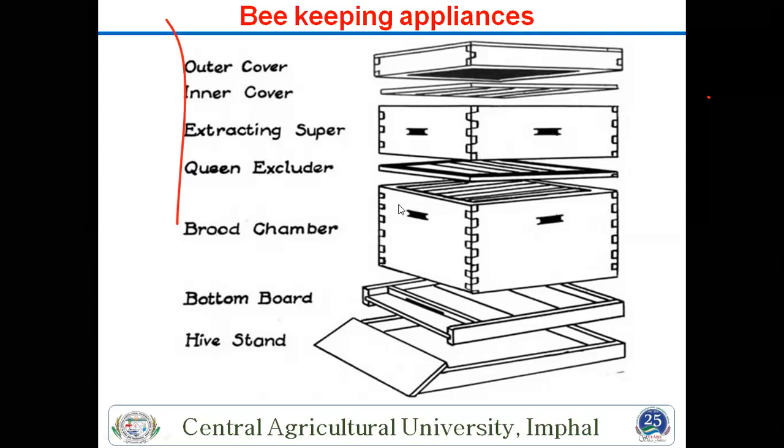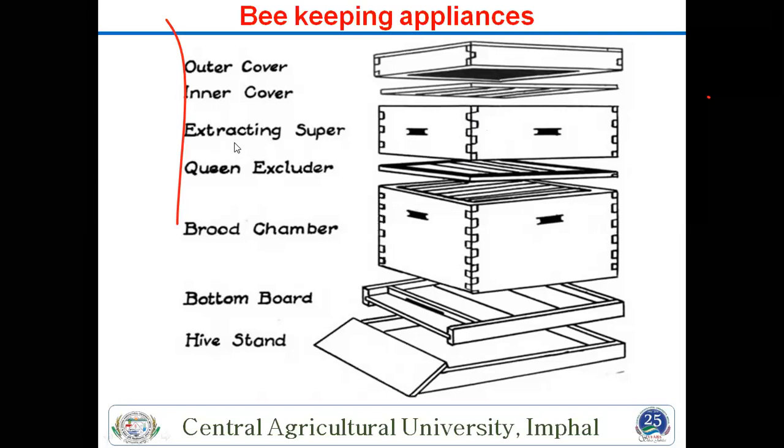So this is the brood chamber and queen excluder. This is also important, required in your honey flow period, because if the queen goes to the upper side, to your super chamber, then egg laying also happens there. So that's why we stop the queen in the brood chamber.